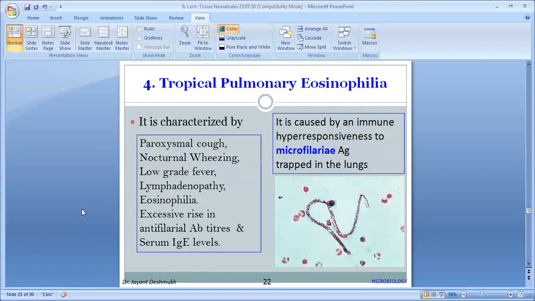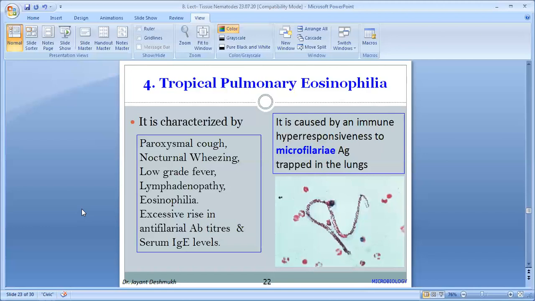Sometimes microfilaria are released from the lymph by the adult worm but are not able to reach the peripheral blood, and most of these microfilaria, maybe because our immune system is activated, get destroyed in the tissue. Some get entrapped in the lung. So there is a common presentation like an allergic reaction of the pulmonary system, the lung. Maybe in other tissue there is also eosinophilic granuloma if they are entrapped in tissue other than lung. But mostly they are entrapped in the lung, and the presentation is like respiratory tract involvement.